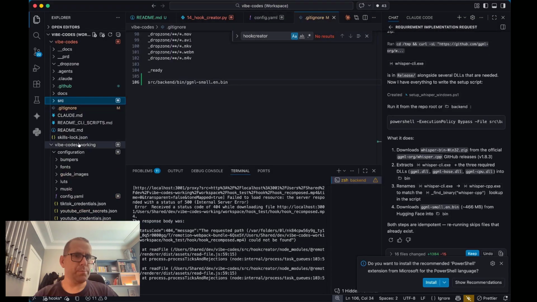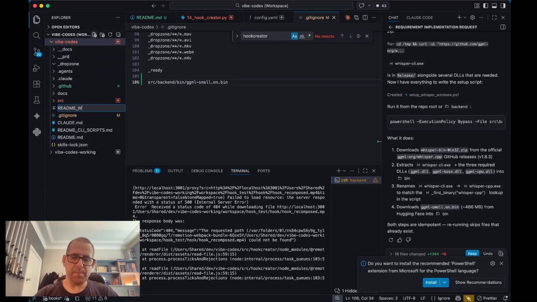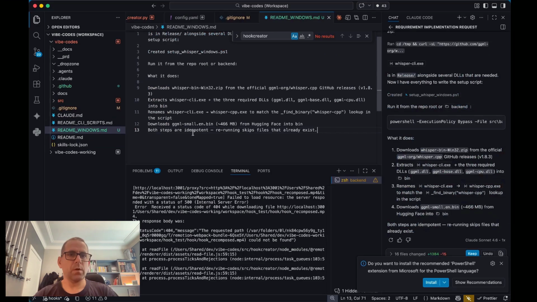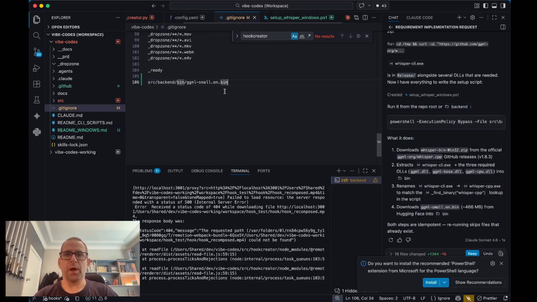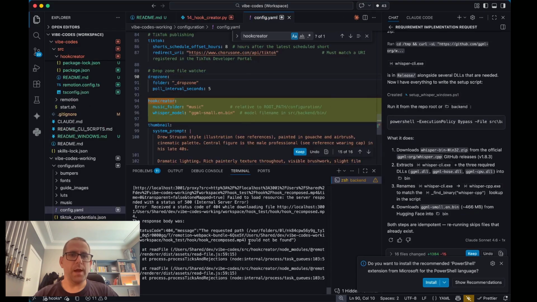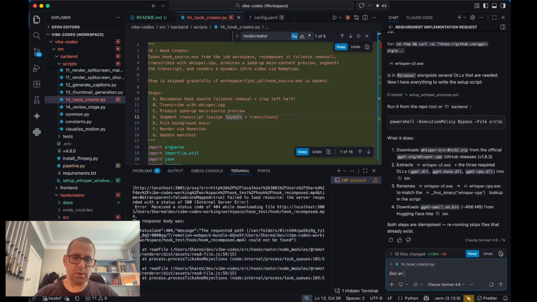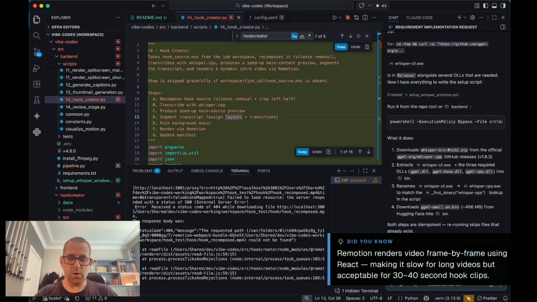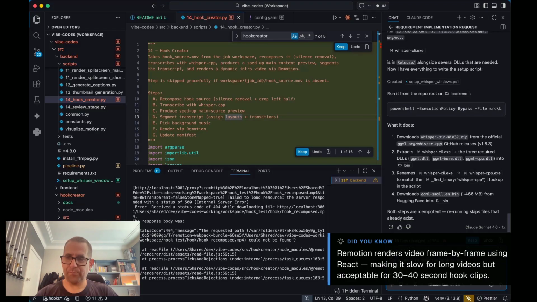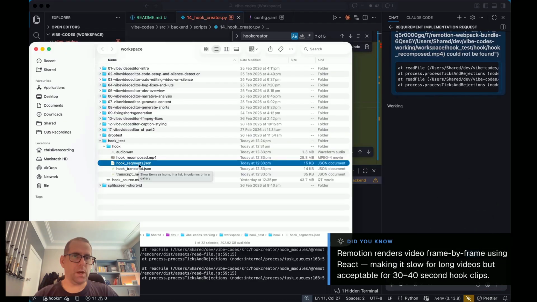Okay, just going to put a note for this, readme Windows. Copy that. So when I go back to Windows, we are going to need this fix. Got an error running the hook script. Let's have a look at the data.